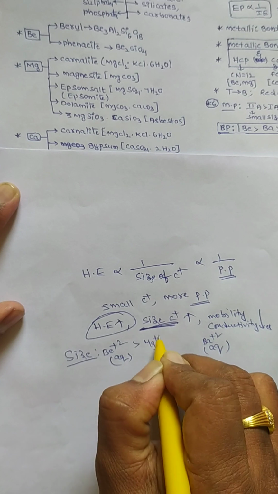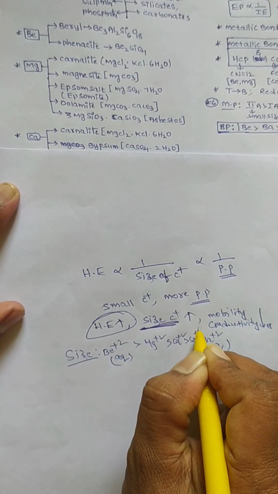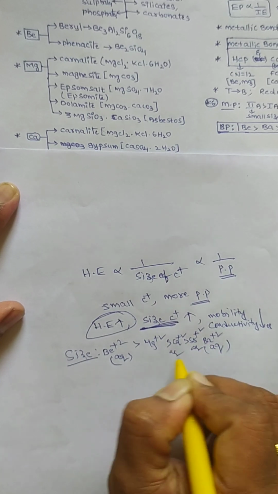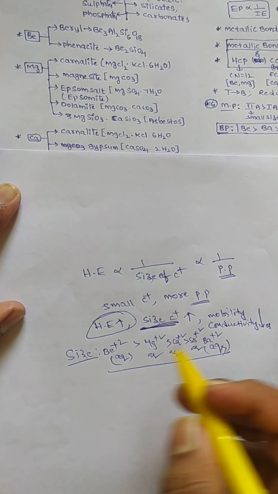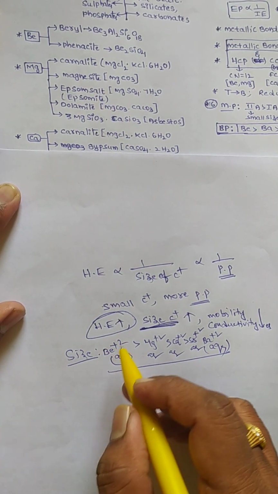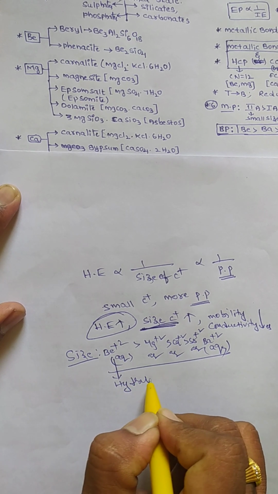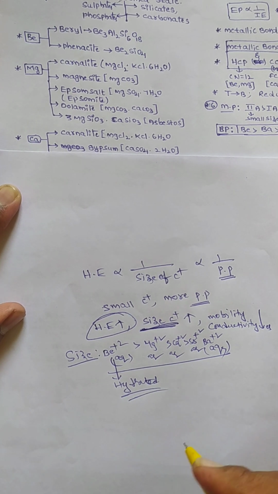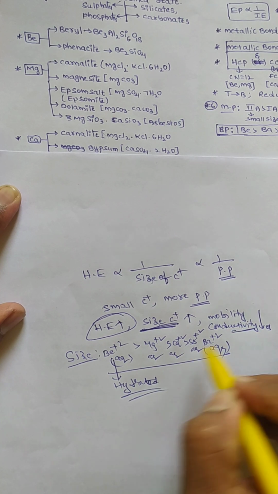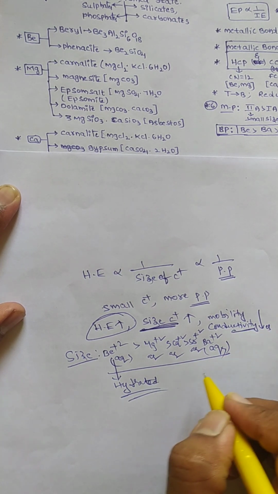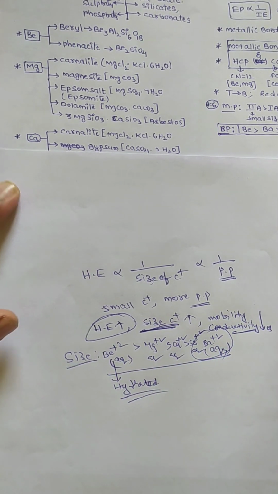Beryllium, magnesium, calcium, strontium in aqueous medium. As size increases, mobility is what? Less, because the compound is more hydrated. Therefore, as size increases, mobility and conductivity will be less. Top to bottom, mobility and conductivity increases. This is more conductor and more mobility.